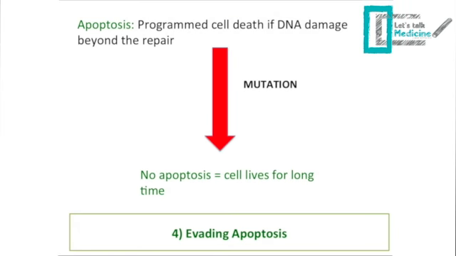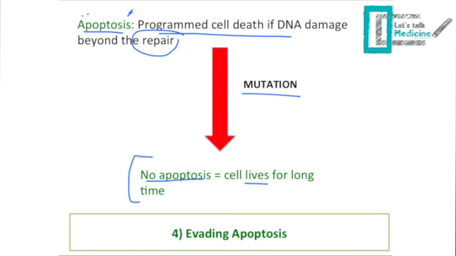So if the DNA damage is so severe to the extent that the DNA repair gene cannot repair it, or if the DNA repair gene is defective, the apoptosis is still there. So the cell could go through programmed cell death if the DNA damage is beyond repair. Unfortunately, this ability is mutated in cancer. So the cancerous cell has no ability to go through apoptosis. So the cell lives for a long time. So this will lead us to the fourth hallmark of cancer, which is evading apoptosis.